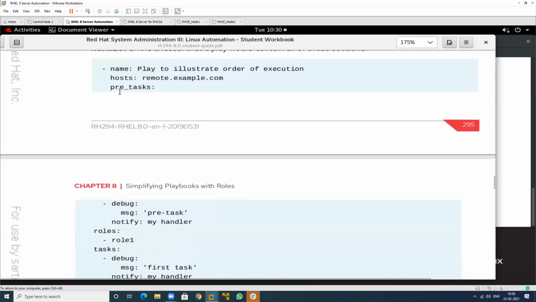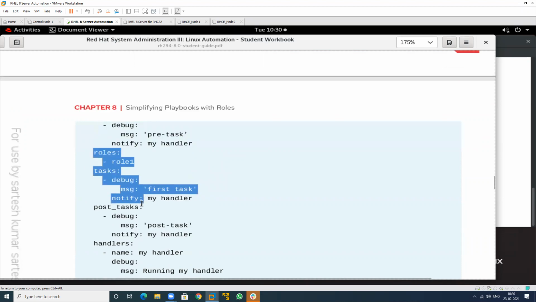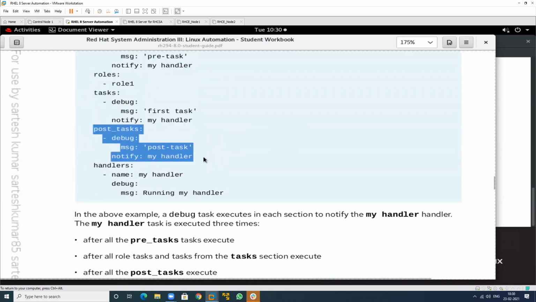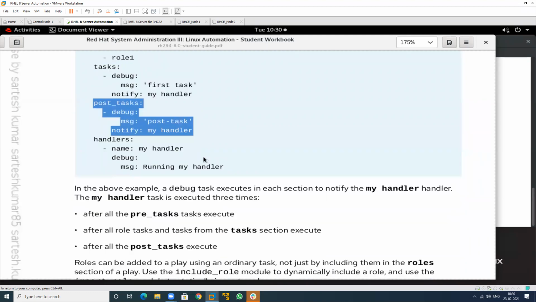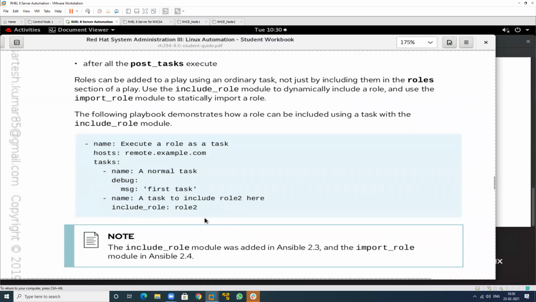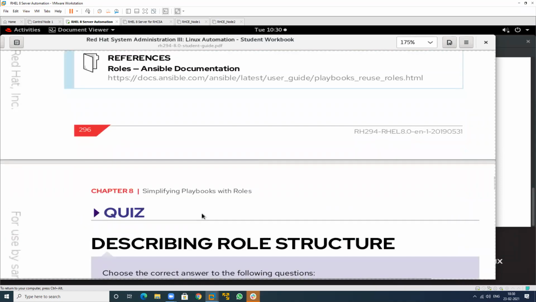So see this, this is the pre section. In this, just show this particular message, and after that call the role. So this is your role structure, and this is the post section. Post means after the task. So this is the whole concept that you can use. So how will you use this? We have one exercise for this that I will show you.